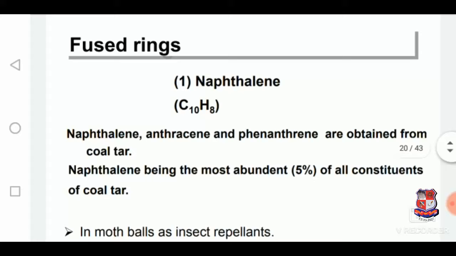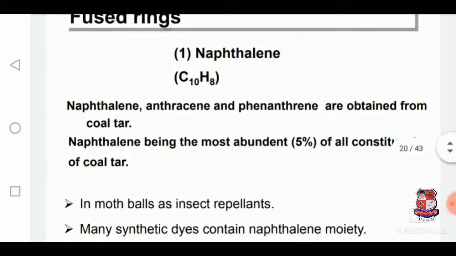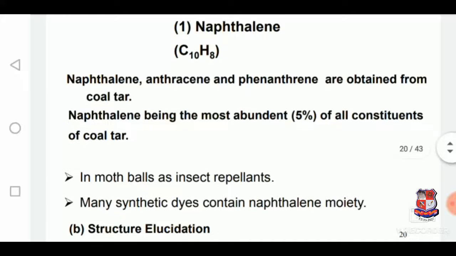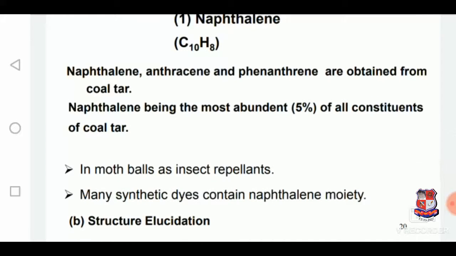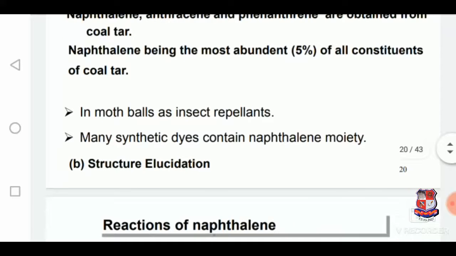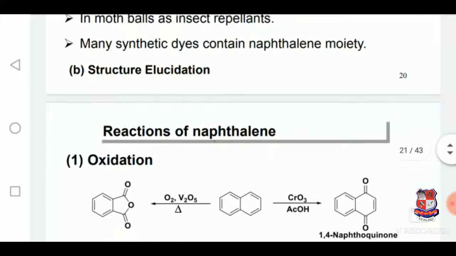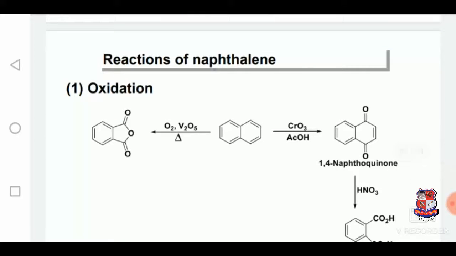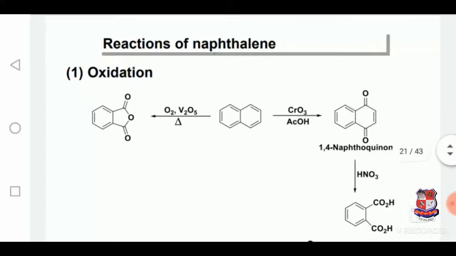Fused rings. In that, the first is naphthalene, as we already mentioned. It is mainly obtained from coal tar, and is the most abundant constituent of coal tar, about 5%. It is used in mothballs as insect repellent, and many synthetic dyes contain the naphthalene moiety. Structural elucidation: in that, we will see the reactions of naphthalene.